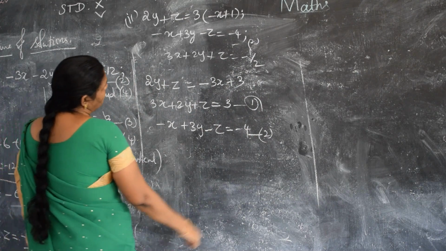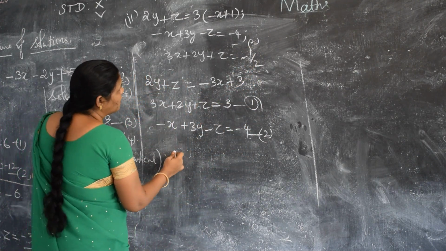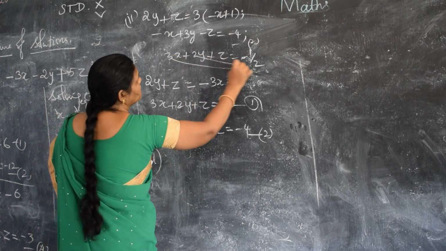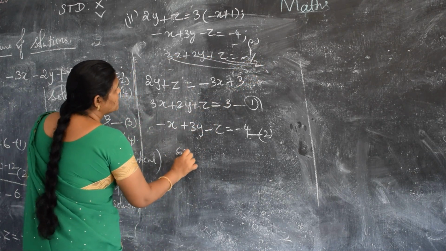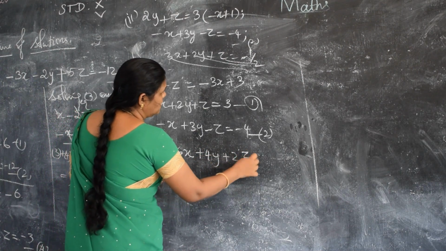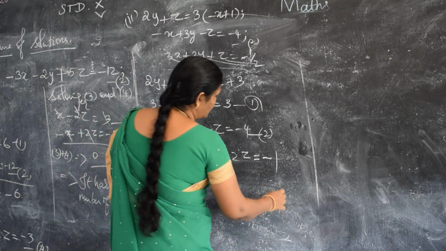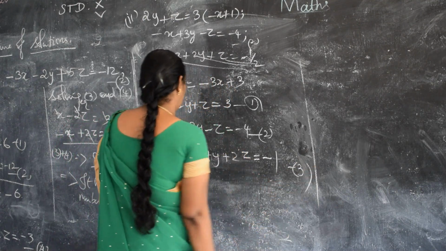And here you are having 2, so you take the LCM, that means cross multiply. So 6x plus 4y plus 2z is equal to minus 1. Let it be equation number 3.